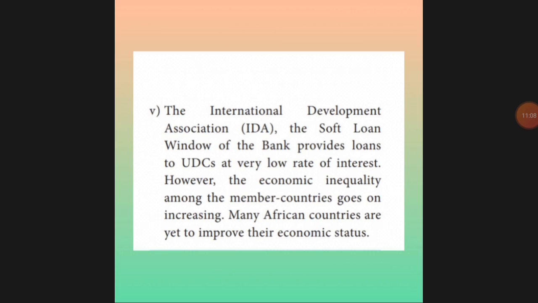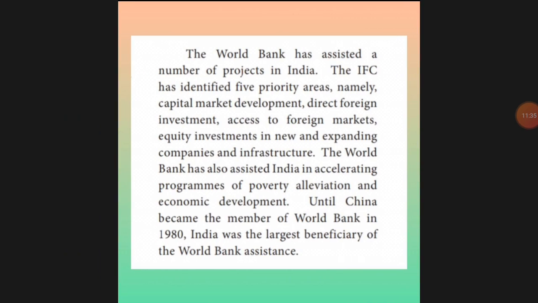And also the International Development Association, IDA, gives a soft loan to underdeveloped countries with a low rate of interest. If they are giving a loan, they will provide that loan with a low rate of interest to that underdeveloped country. Because of this, many African countries have improved, and there are yet many countries ahead to be improved. Now we'll go to India and the World Bank.